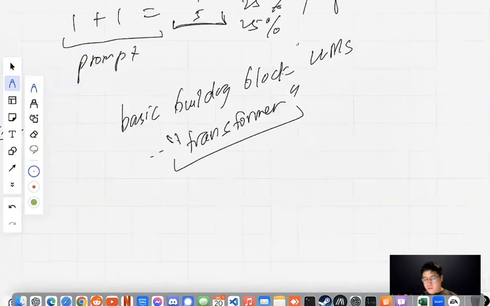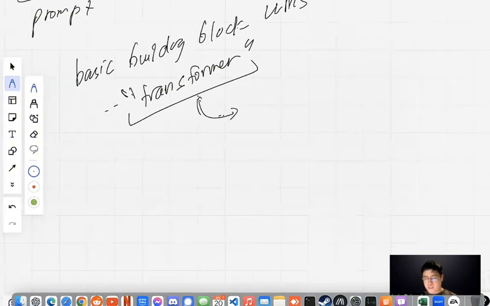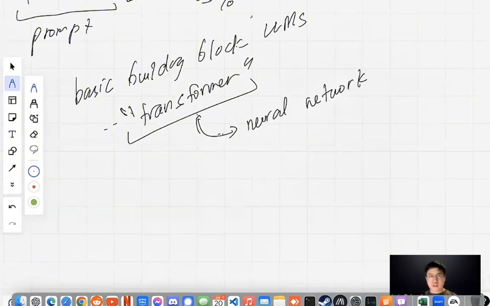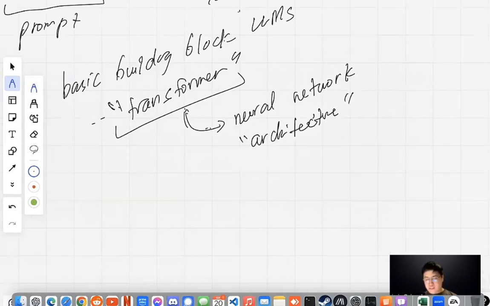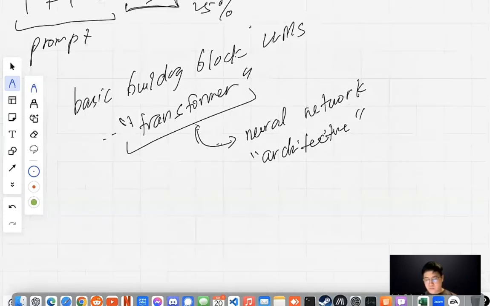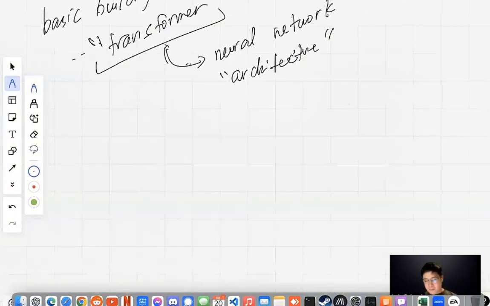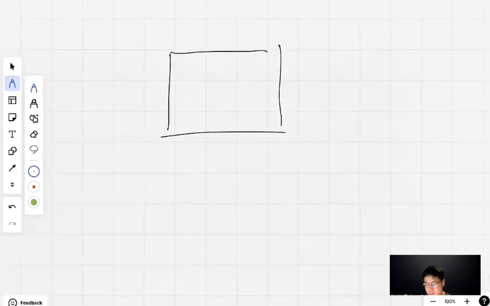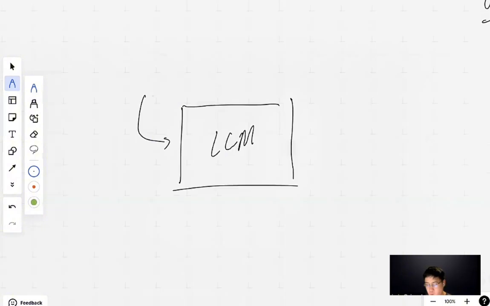And what is the transformer? The transformer essentially is, it's a neural network. Meron siyang artificial neurons and then like connections in between. What is the architecture? What is the transformer architecture? You can search this online, right? But a fundamental element of the transformer architecture is attention. So you can think of this as your large language model, right? Let's think of it as this block. Yung input niya is tokens.